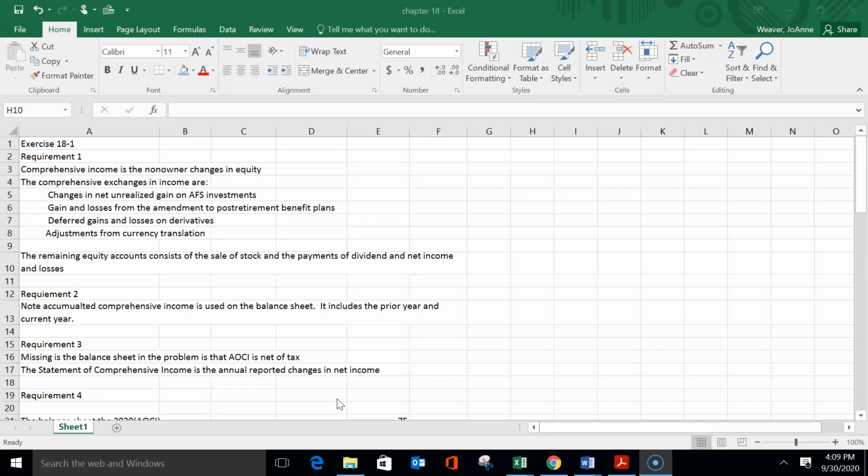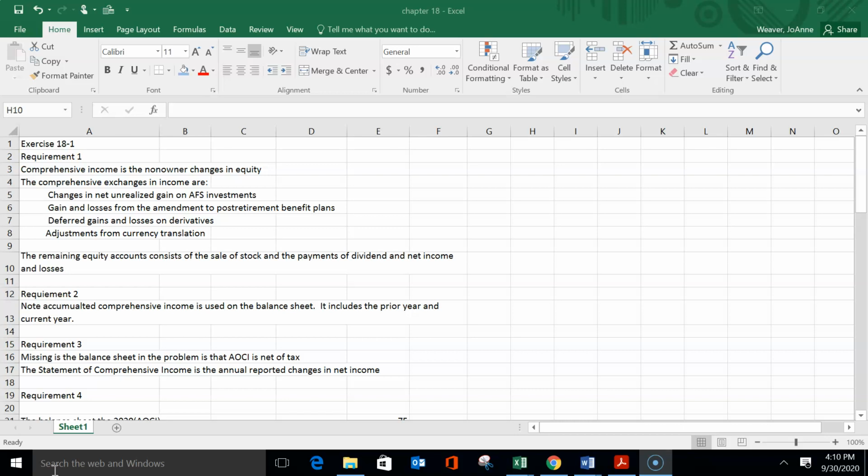So when you look at the balance sheet, you can see Kaufman reports accumulated other comprehensive income in its balance sheet as a component of shareholders' equity as follows. So we know the components of shareholders' equity. The common stock account and the additional paid-in capital account are the results of exchanges in ownership. People who own stock purchase the stock from the company, and the common stock and the additional paid-in capital have that on their balance sheet.